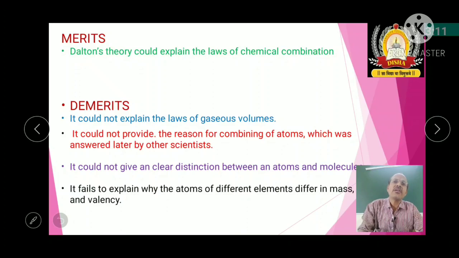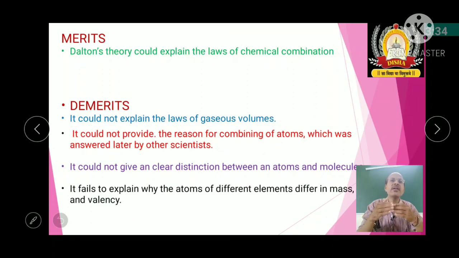And the next one is, it fails to explain why atoms of different elements differ in mass and valency. When we talk about atoms, what are we expecting? We expect that they have the same mass, but they have different masses. What may be the reason?